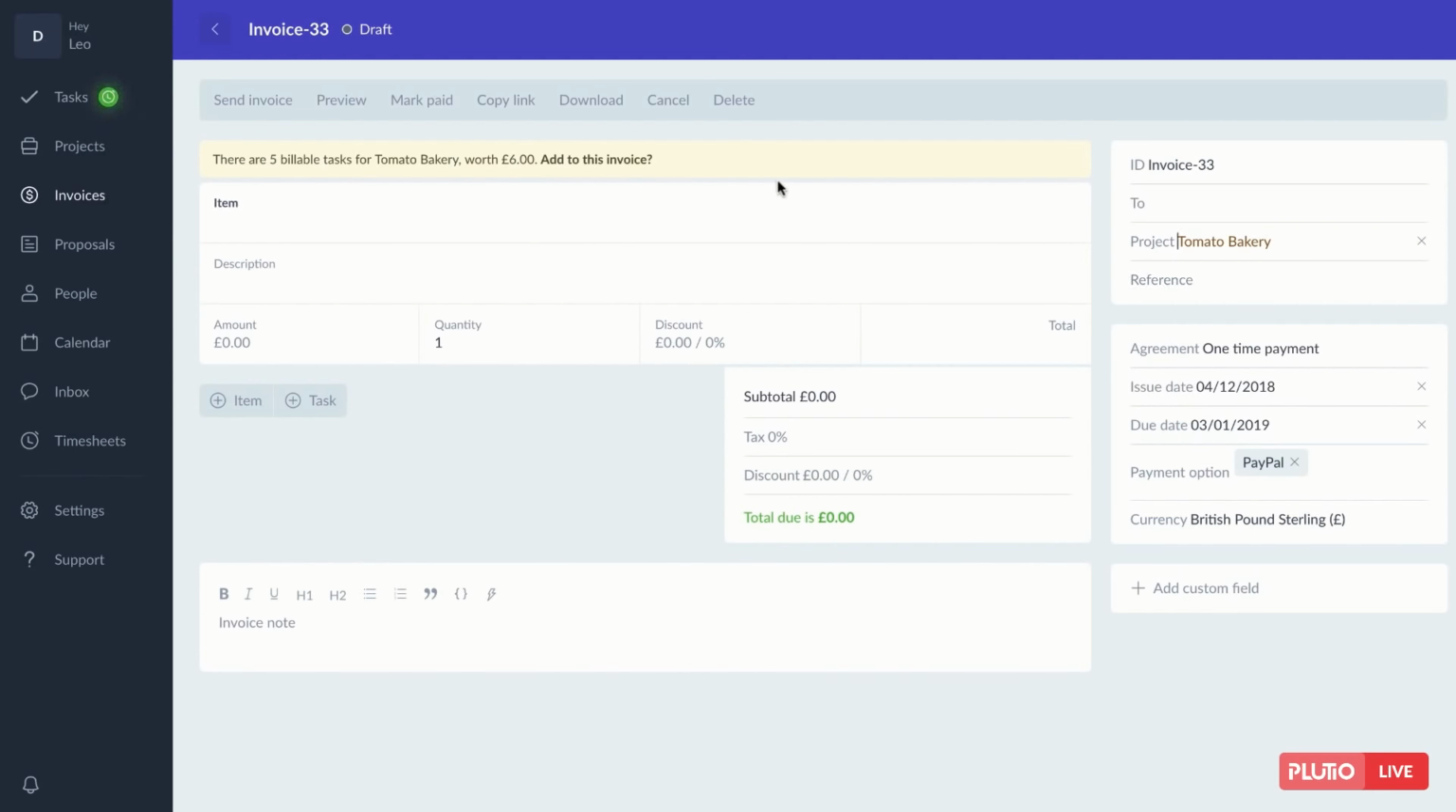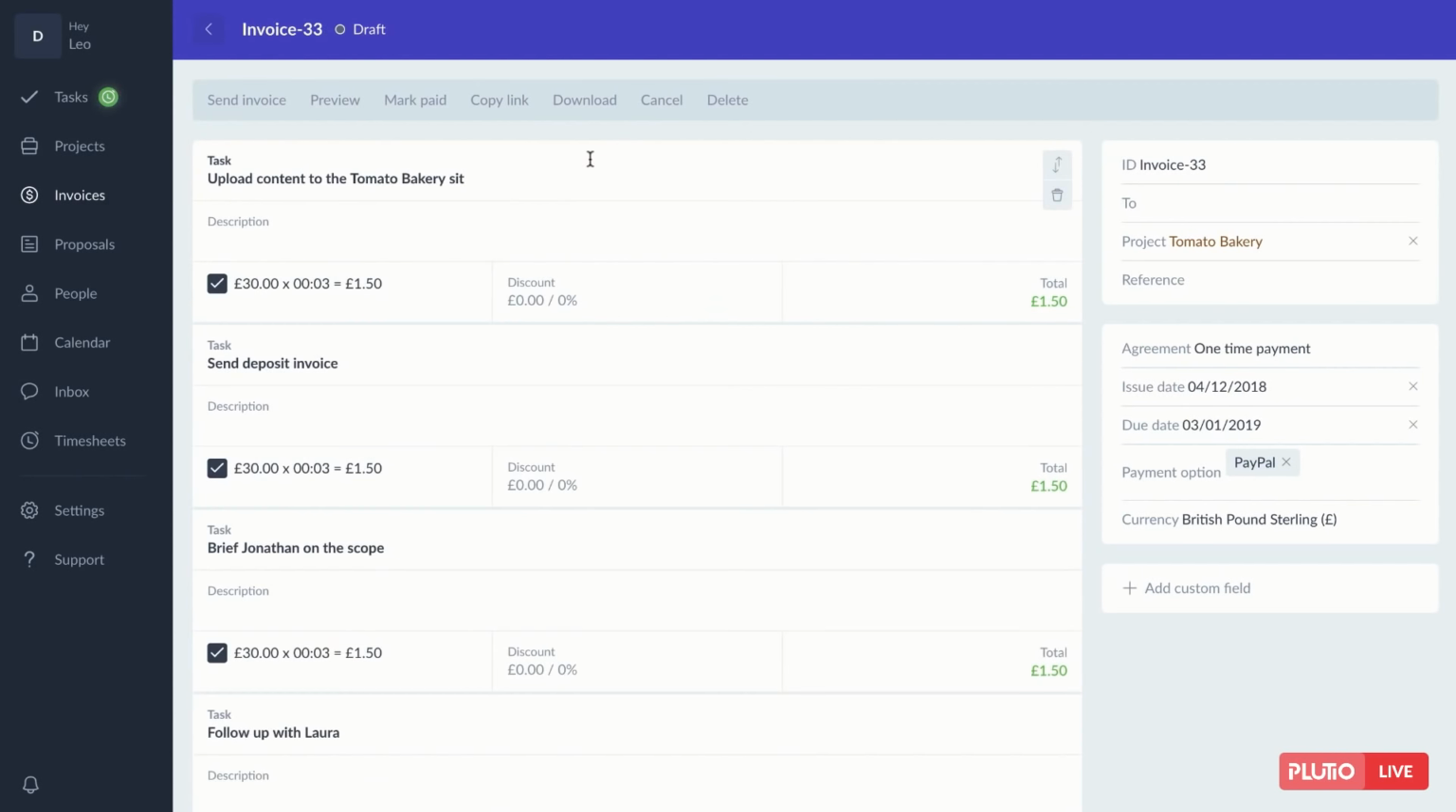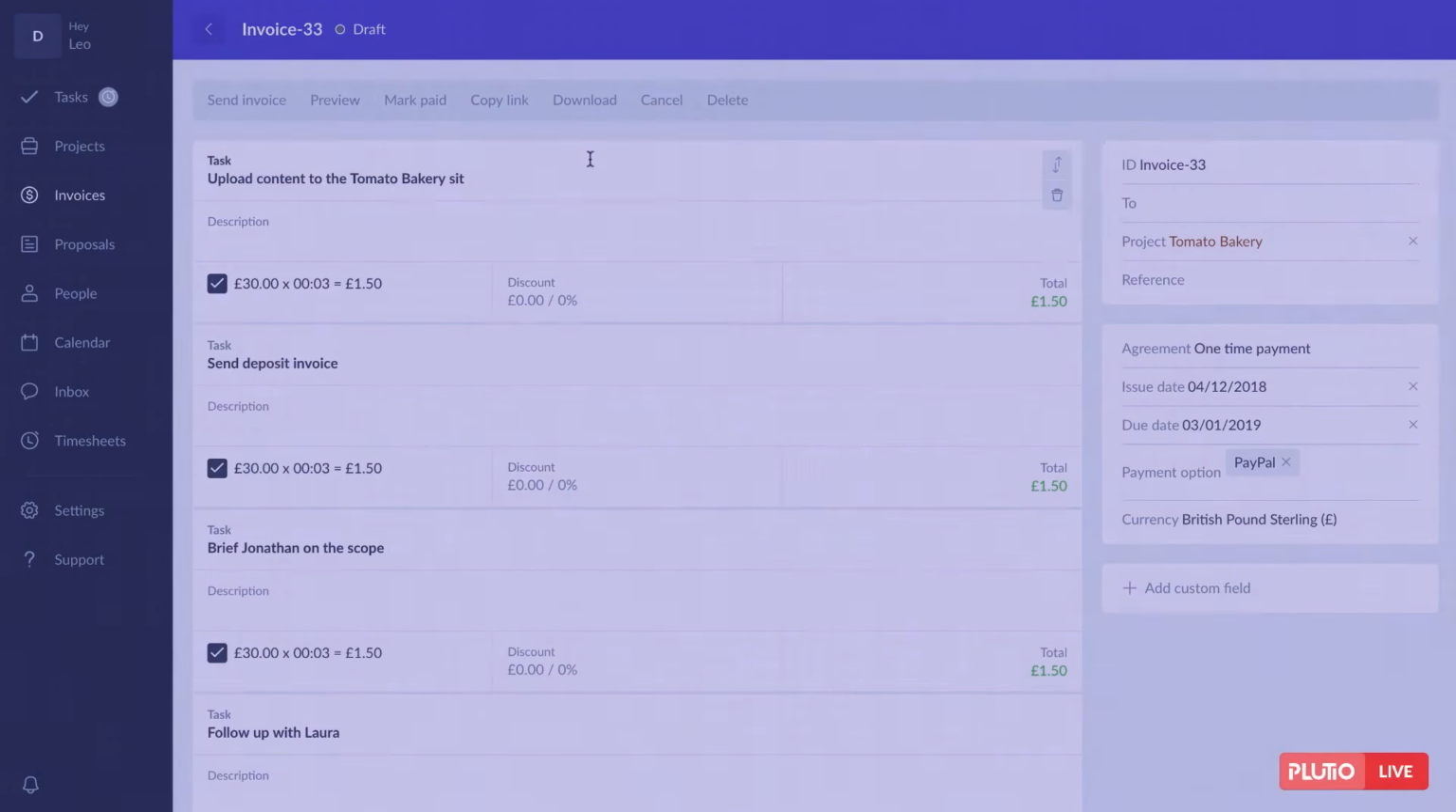If you have any billable and paid time inside that project, Plutio will automatically show you a message asking if you would like to add those tasks into this invoice. By clicking this button, Plutio will populate all of the tasks and their details into the invoice for you automatically.